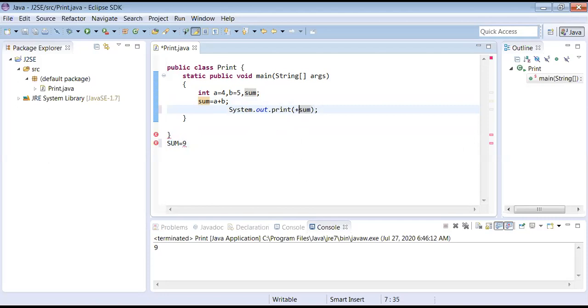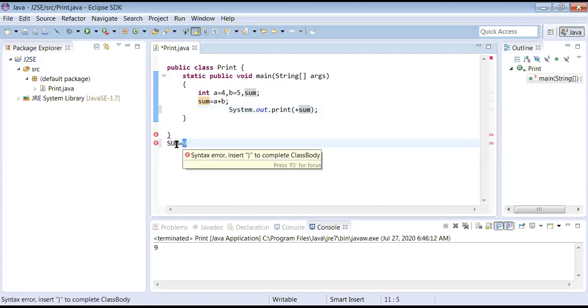I am writing plus here. Plus means not that plus, addition plus, that is not addition. That is called as concatenation operator. Concatenation means joining two strings. Sum is also a string because Java treats everything as strings now. Sum is also considered as a string that is joined with, see what I joined, 9 is joined with what?